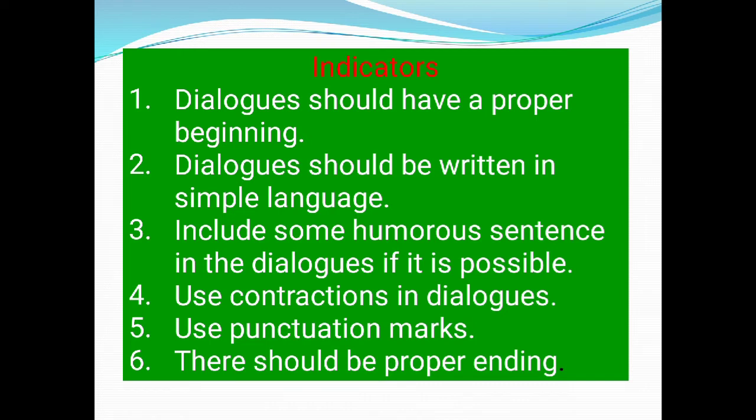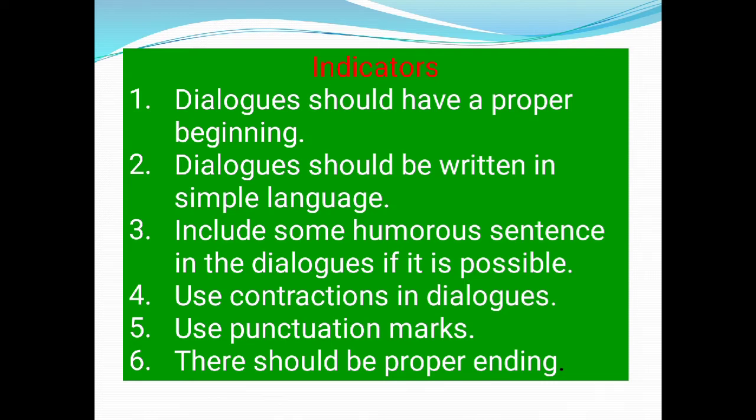Third indicator is to include some humorous sentences in the dialogues if it is possible. While writing dialogues, you can include humorous sentences according to the given topic. Use contractions in dialogue writing. For example, I meant, I wasn't.